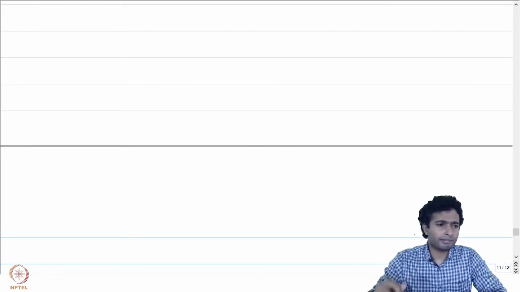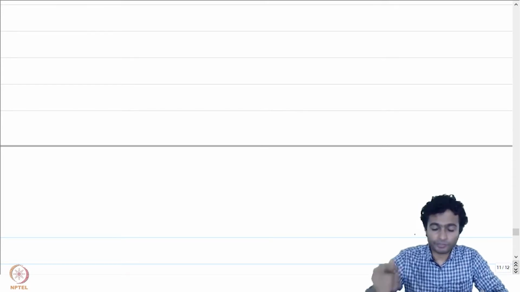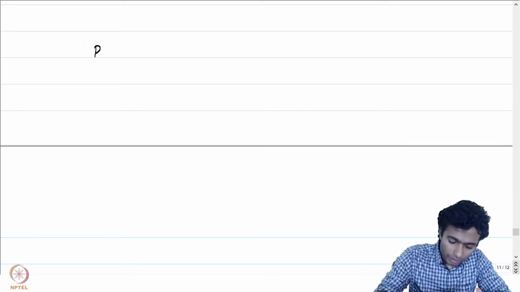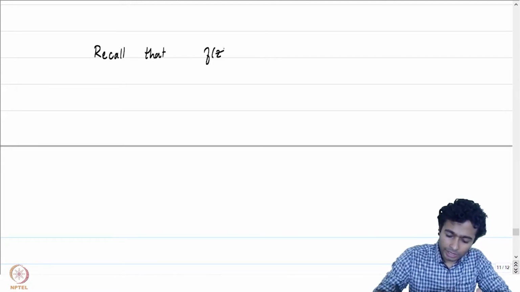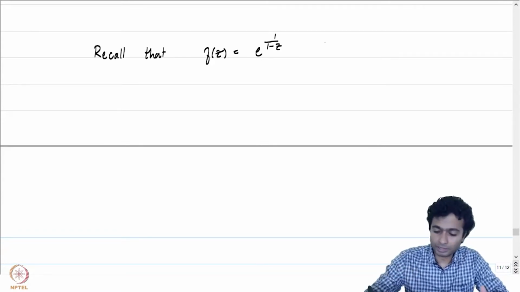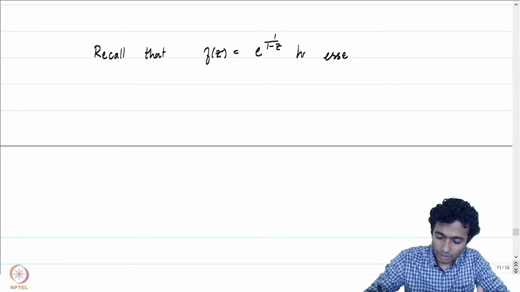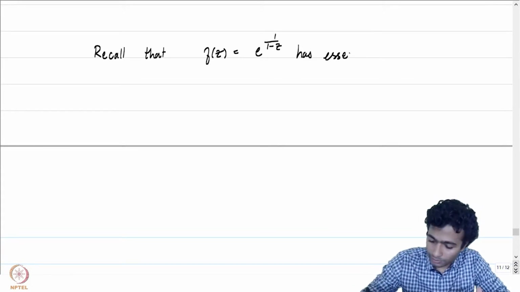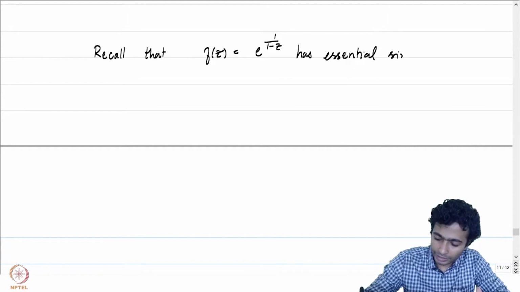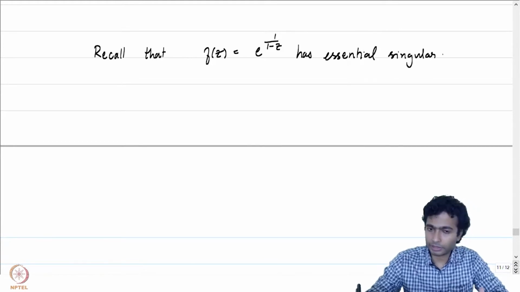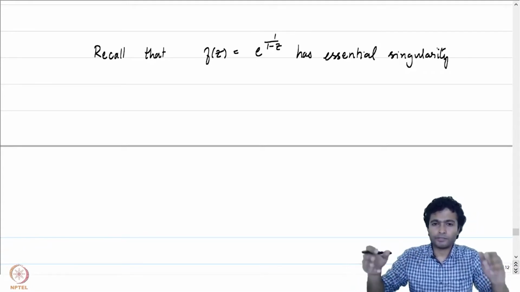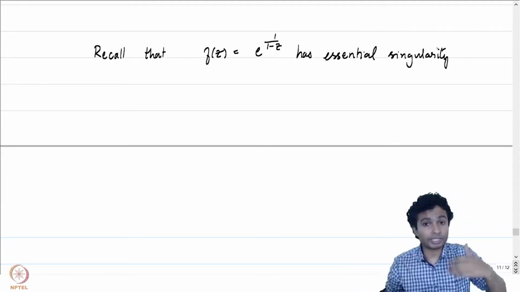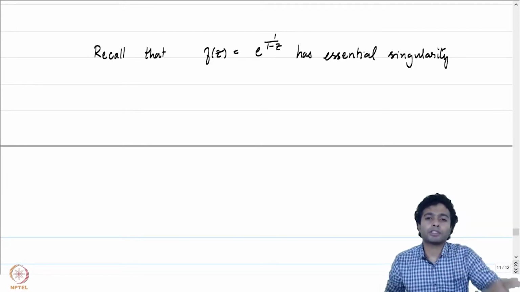We already have seen, if you recall, that f of z equal to e to the power 1 by 1 minus z is a function which has an essential singularity at z0 equal to 1. And we did check that if you pick the sequence carefully, then f of zn converges to 1, and f of zn prime, the second sequence that we had picked, converges to i.